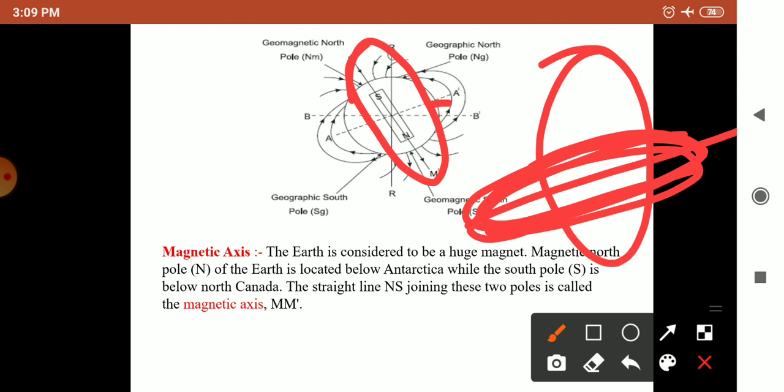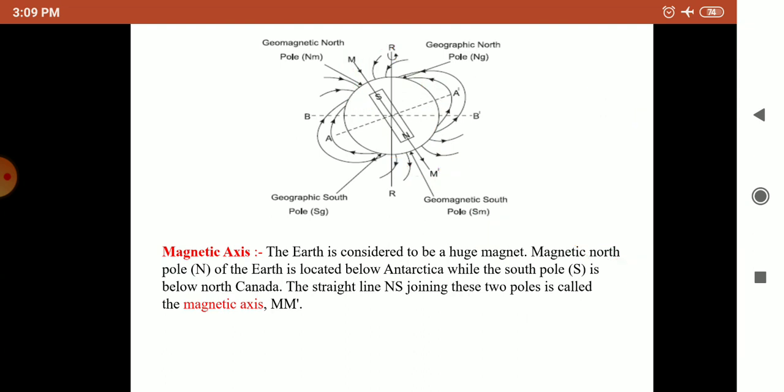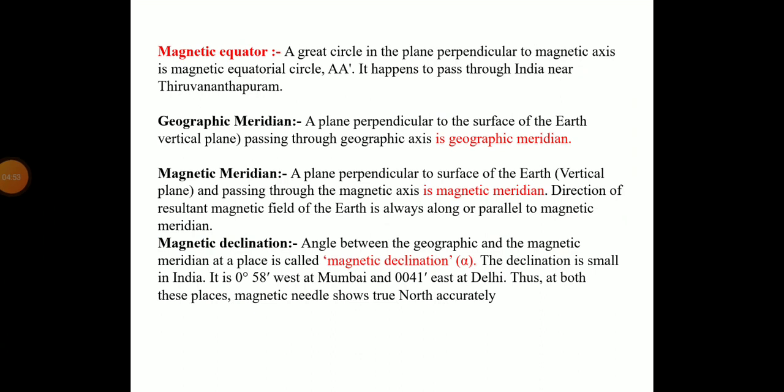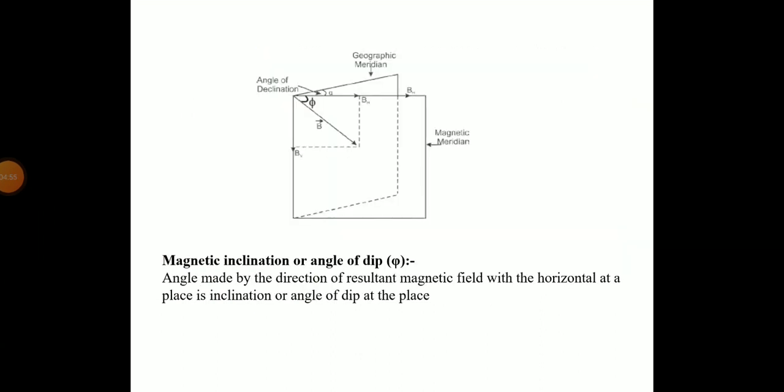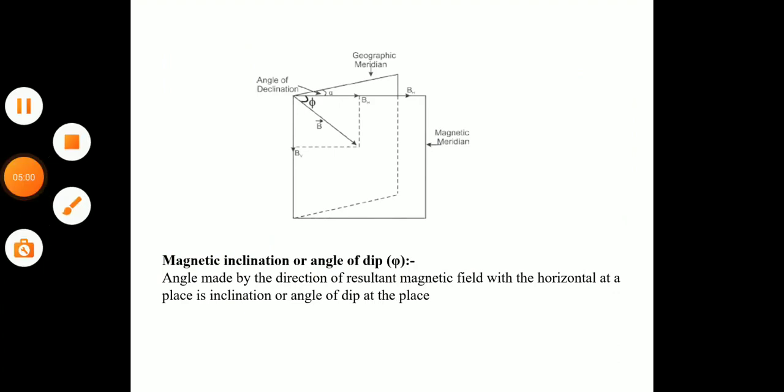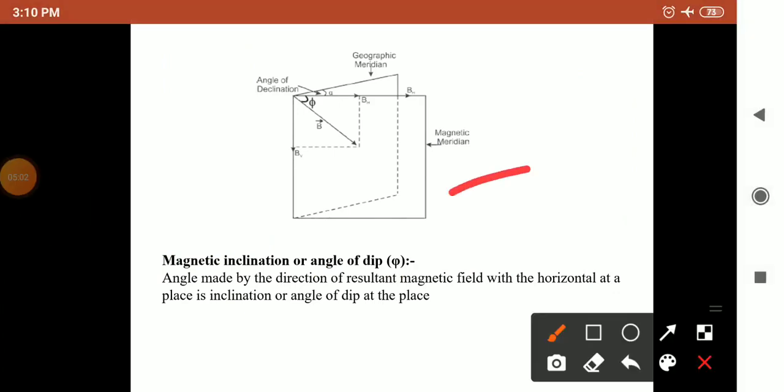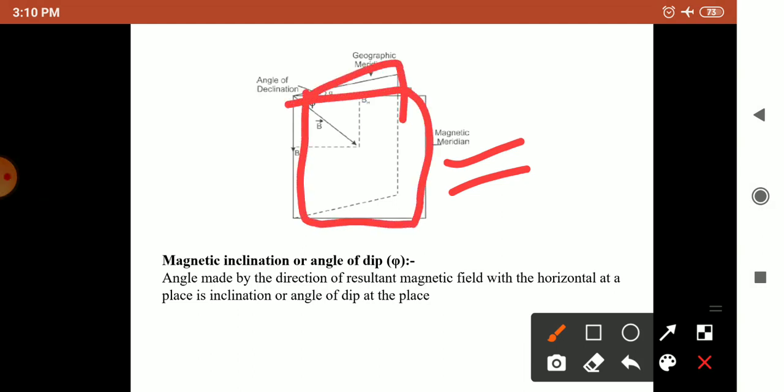Then magnetic declination. This is the angle between the geographic and magnetic meridian. Just look at the diagram here. This plane contains the magnetic meridian and this plane contains the geographic meridian.